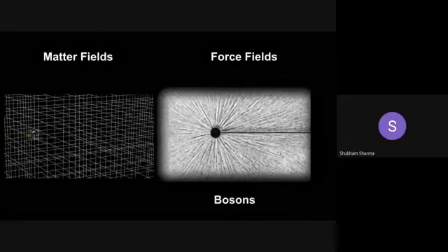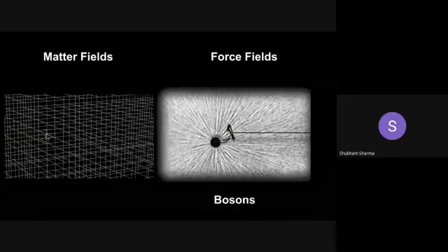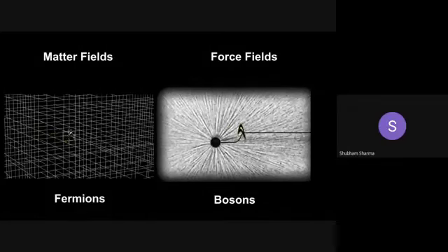These fields generate particles. You can't have a particle without a field, and every field will have its particle. Elementary bosons, force particles, require force fields. Elementary fermions, matter particles, require matter fields. In modern physics, there is no such thing as empty space. Fields pervade space. They are a condition or property of space. You can't have space without fields.